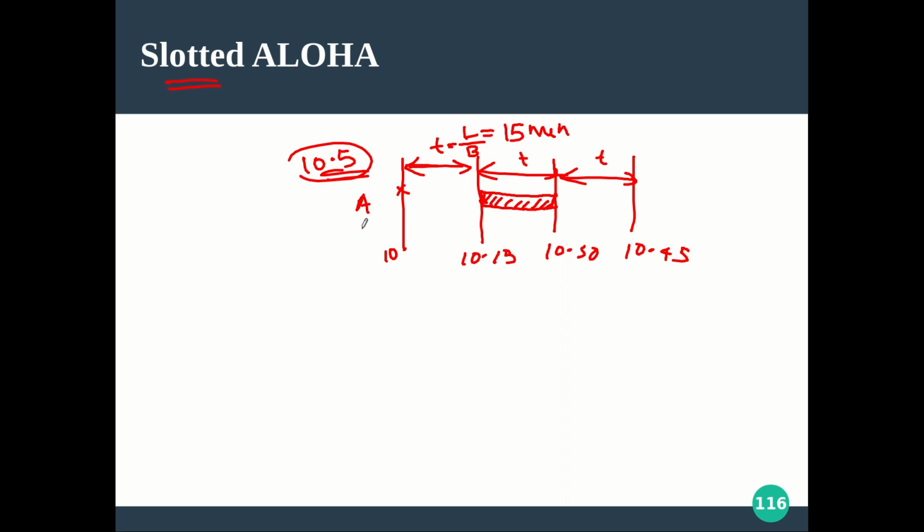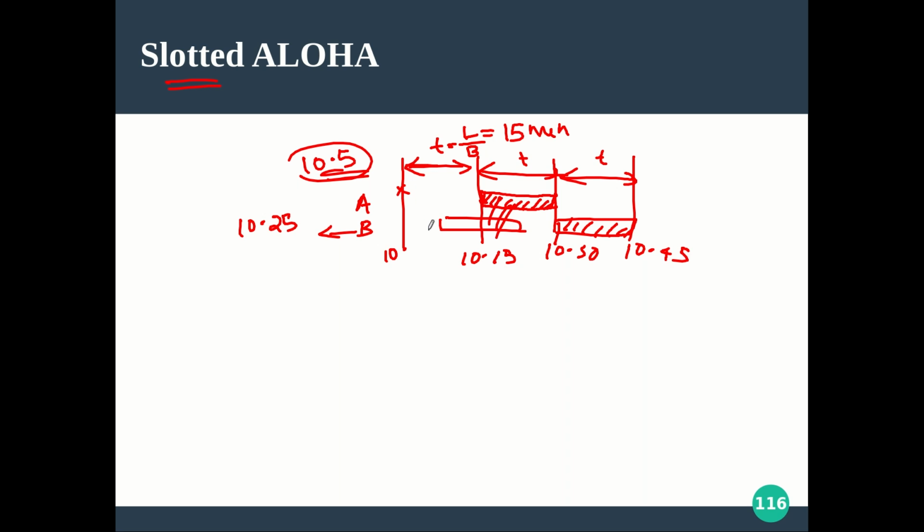Now if another station B wants to send data and it has the data at, say, 10:25, it still has to wait till 10:30, and only then can it utilize the slot and start transmitting the data. So in between, a frame is not allowed to transmit anything. Something like this will not happen: a particular transmission has started, and suppose B is ready at this point and starts sending, producing this kind of collision.